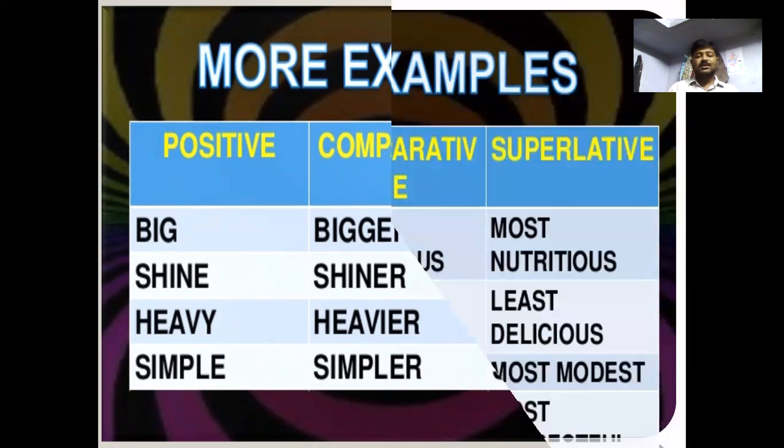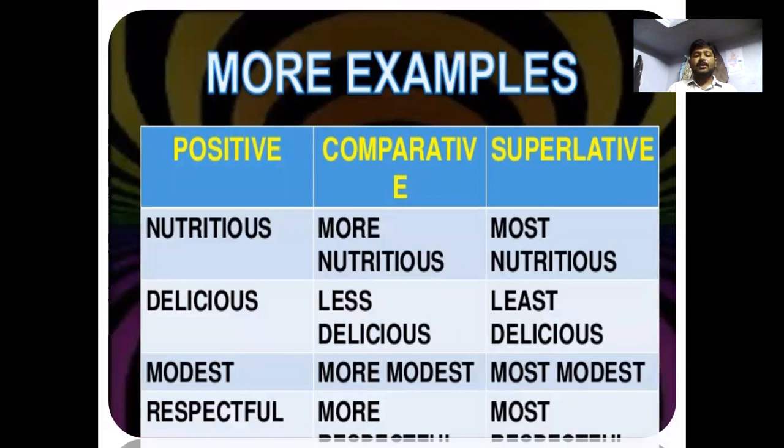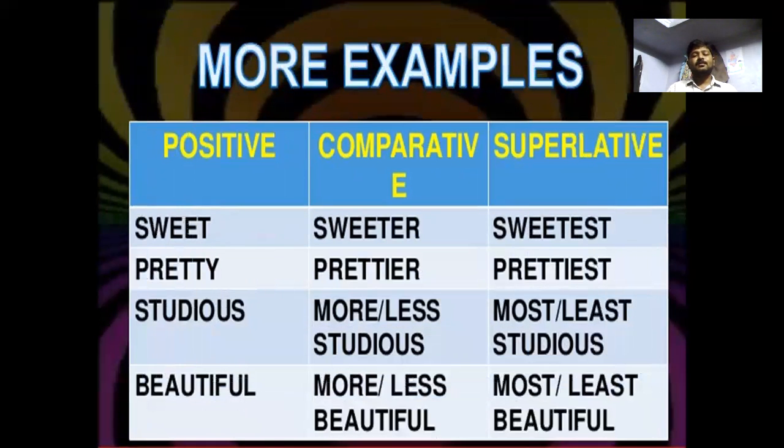Let's go through other examples of positive, comparative, and superlative degrees. Nutritious, more nutritious, most nutritious. Delicious, less delicious, least delicious. Modest, more modest, most modest. Respectful, more respectful, most respectful.